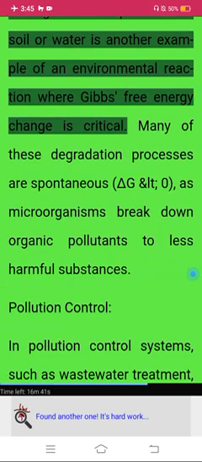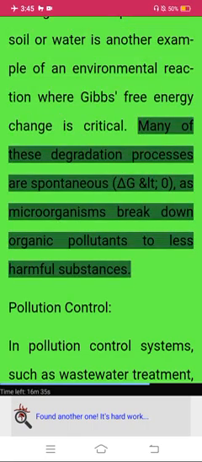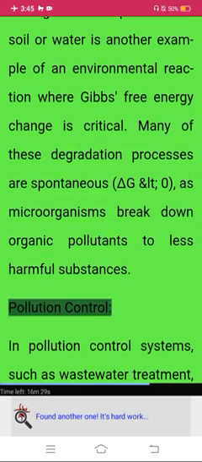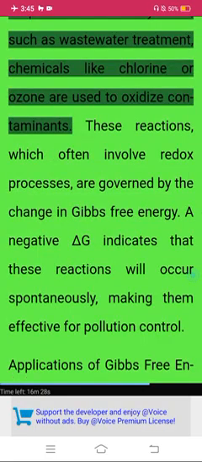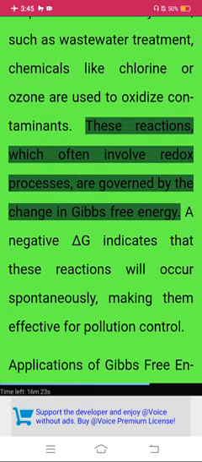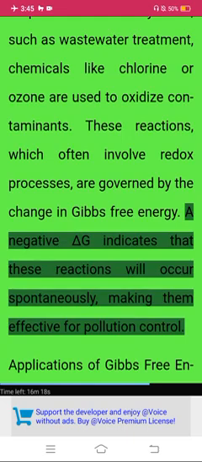Biodegradation. Biodegradation of pollutants in soil or water is another example of an environmental reaction where Gibbs free energy change is critical. Many of these degradation processes are spontaneous, delta G less than 0, as microorganisms break down organic pollutants to less harmful substances. Pollution control. In pollution control systems, such as wastewater treatment, chemicals like chlorine or ozone are used to oxidize contaminants. These reactions, which often involve redox processes, are governed by the change in Gibbs free energy. A negative delta G indicates that these reactions will occur spontaneously, making them effective for pollution control.